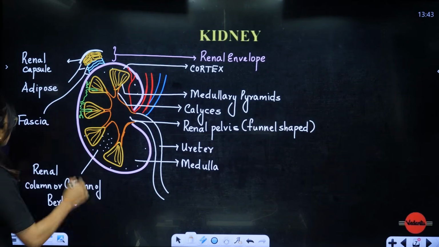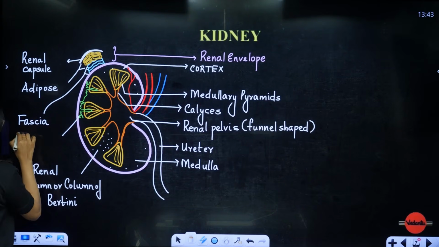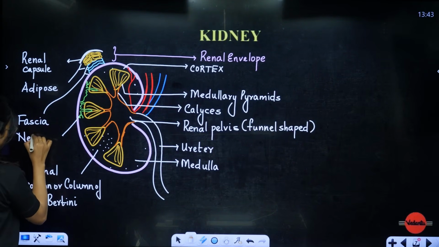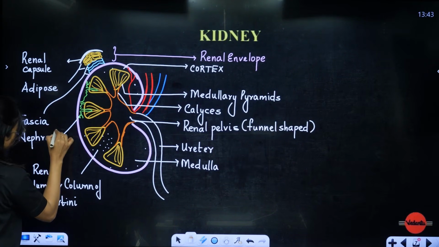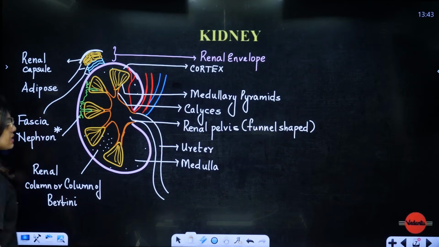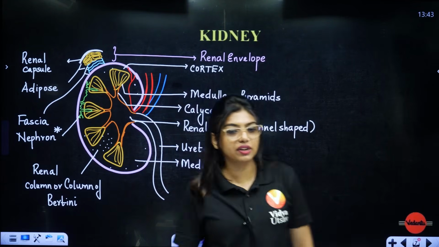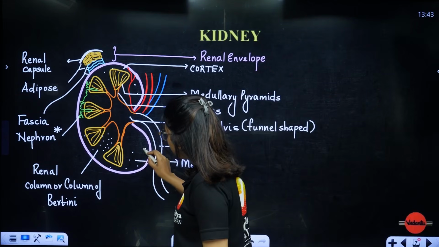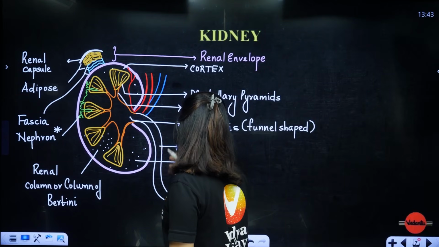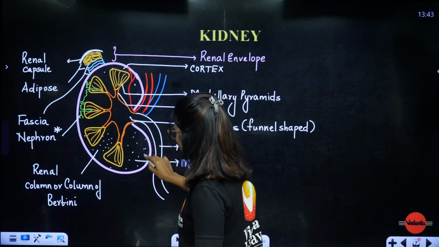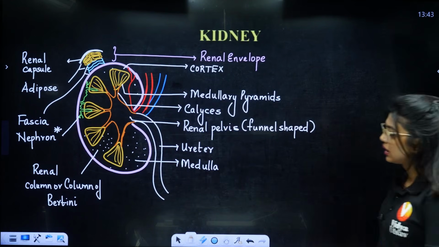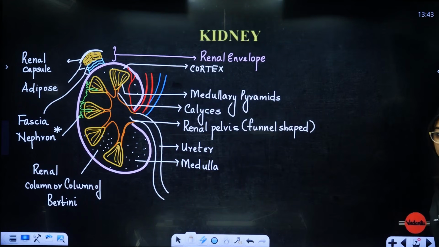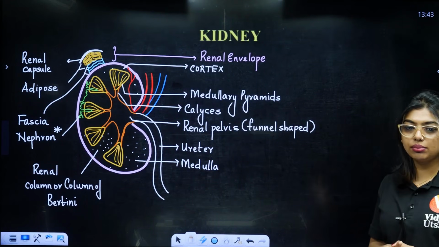This is understood, and this is nothing but your nephron. This is called the structural and functional unit of your kidney, which is the nephron. So this is the cross section of the kidney. Clear to all of you? Any doubts? We could have drawn one more medullary pyramid here, but it's okay. So this is the structure. Just look at it once. If you want to make a note, please do make a note.